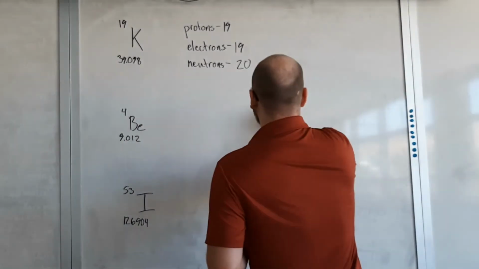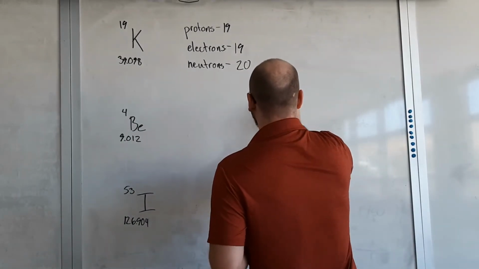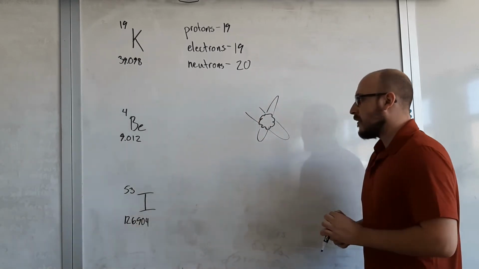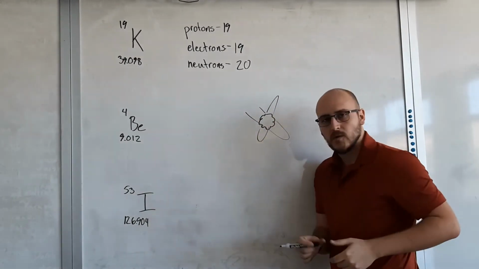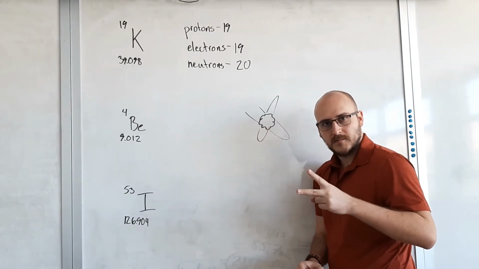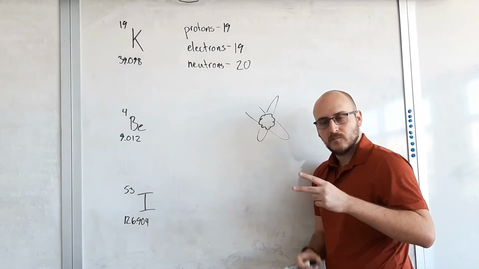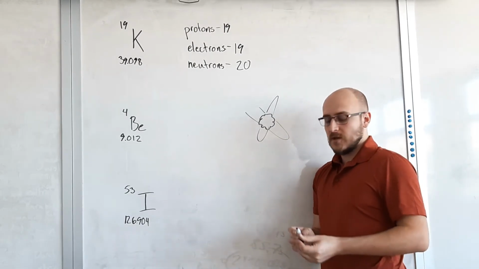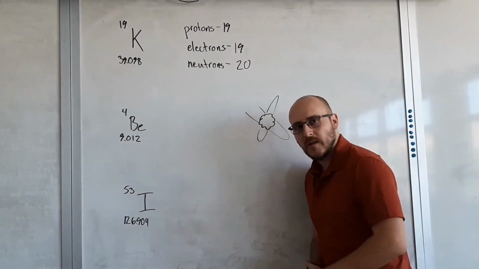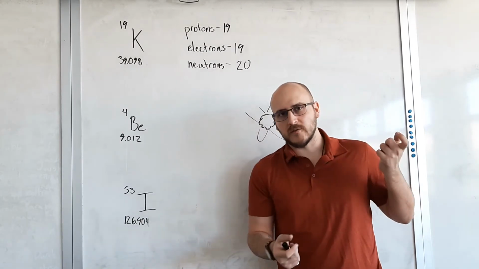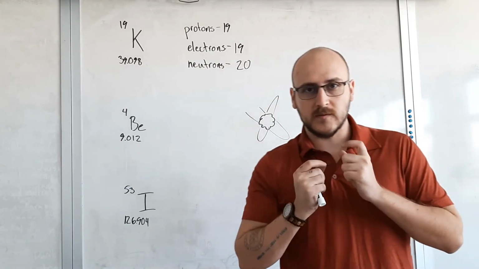I'm going to draw a picture of it real quick. We've got our atom right here, we've got our little electrons flying around. Think about what is in the nucleus. Protons and neutrons. Protons are positive. Every single proton has a positive charge. So think about how tightly packed they are in there. All these positive protons. You ever take the north end of a magnet and try and put it next to the north end of another magnet?